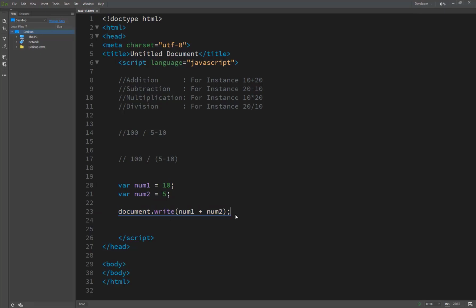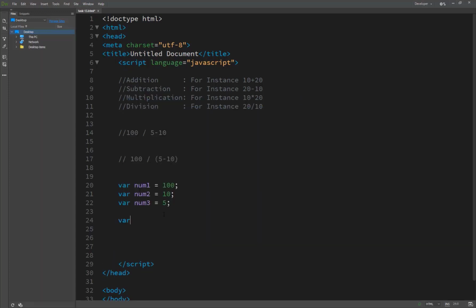So here is the result. Now for the next expression, we write 100, 5, 10, and we create a variable number3 with the value 5.